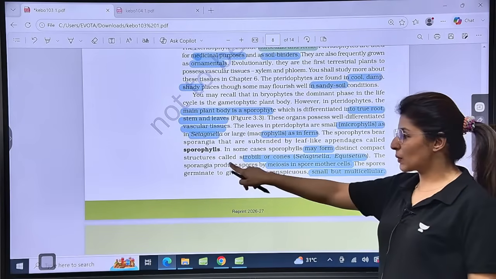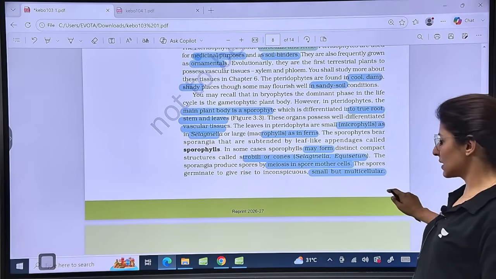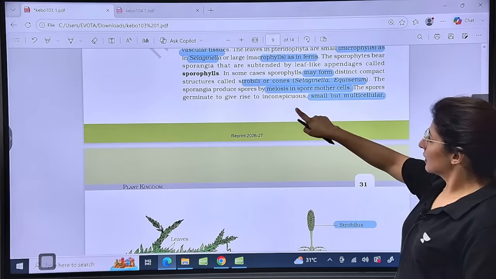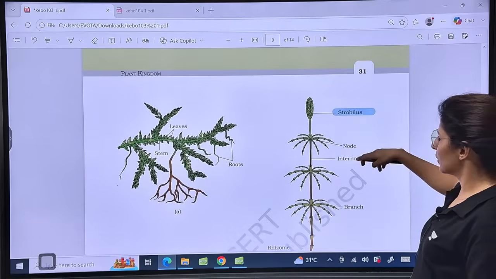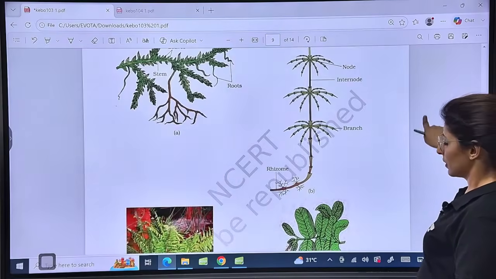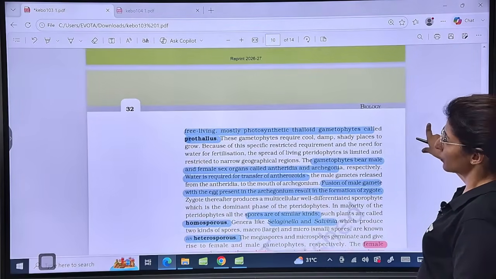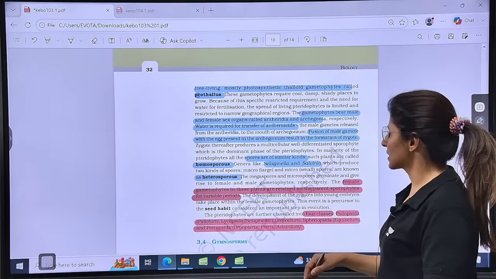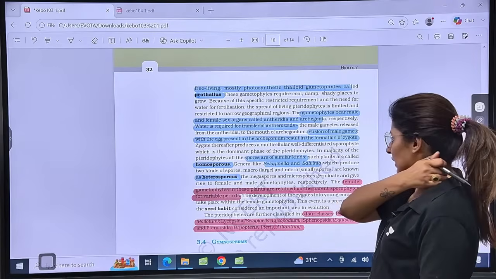Now, spores are formed within sporangia, where meiosis occurs in the spore mother cells, right? Now, spores are small and will give rise to inconspicuous, small but multicellular, free-living, mostly photosynthetic thalloid gametophyte called prothallus. See, this is the strobili of Equisetum, right? Okay, we'll come back to these diagrams later. Gametophytes bear male, female sex organs called antheridia and archegonia.